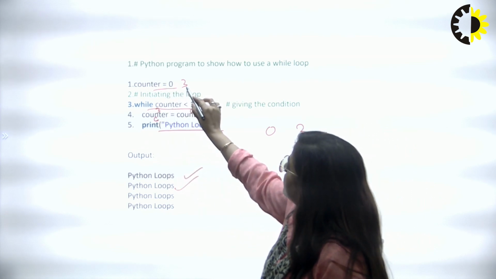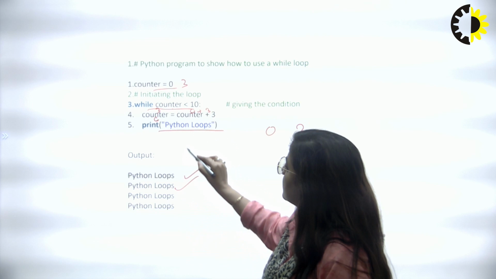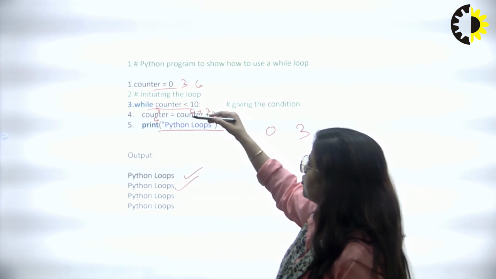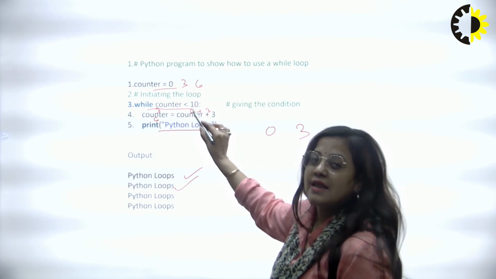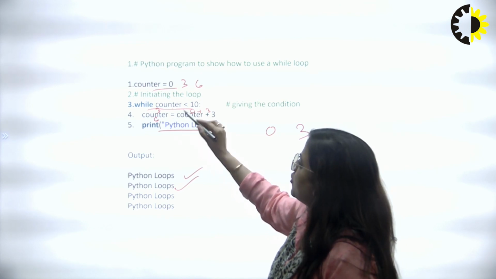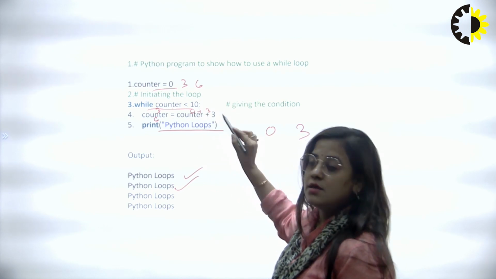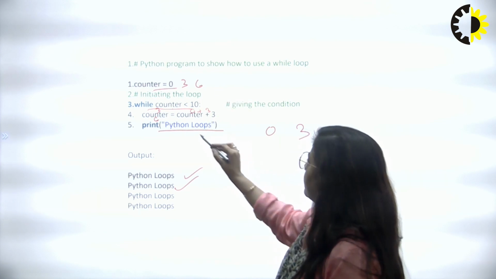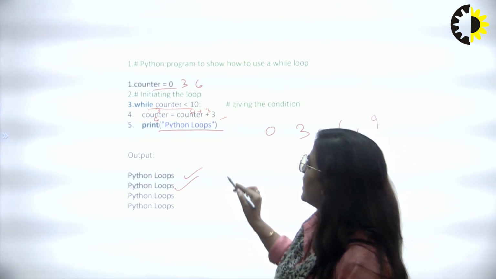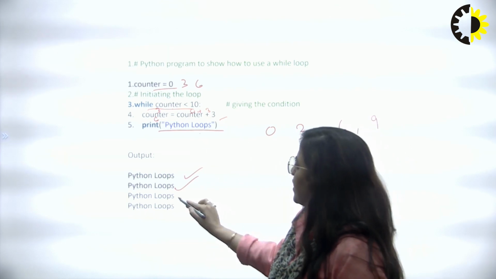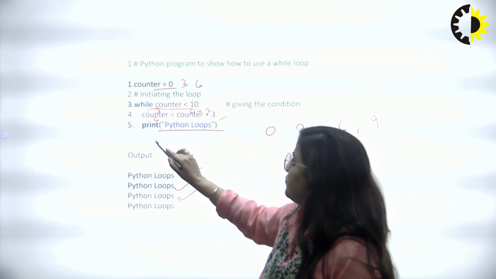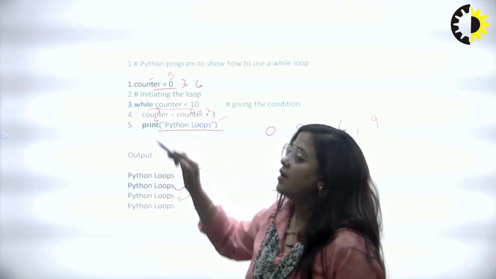Now the counter value is 6. It comes to the while loop again and checks: 6 is less than 10? Yes, and it comes to this block, and now the counter value is updating here. 6 plus 3 is 9. Now the counter value is 9. Check again this. Again print Python loops. The counter value is 9 after updating.